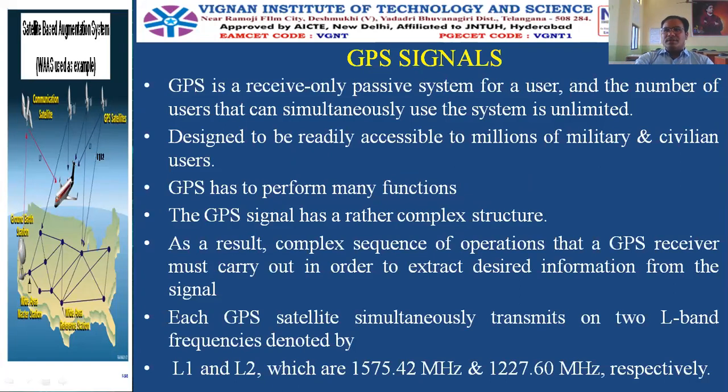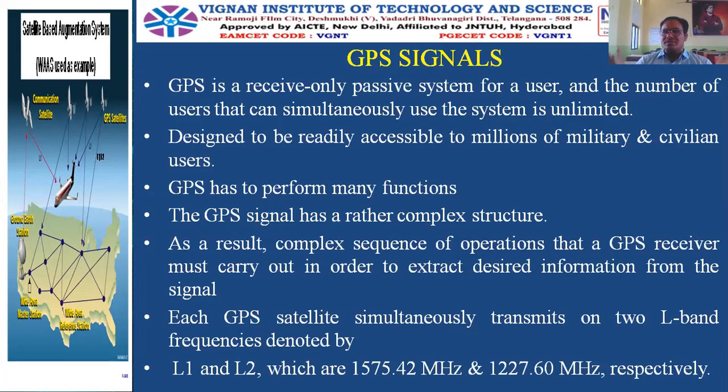So from the user perspective, GPS is only a receiver. Just like our household television, the GPS is nothing but a receiver. It is not transmitting any signal. Now, point to be noted: GPS is a receive-only passive system for a user.